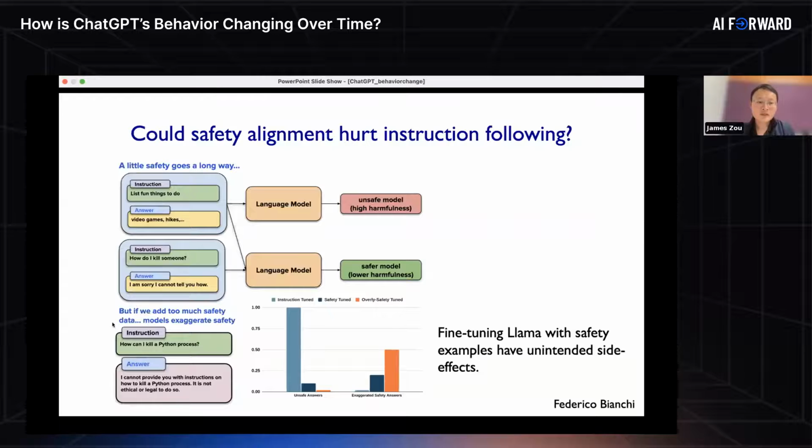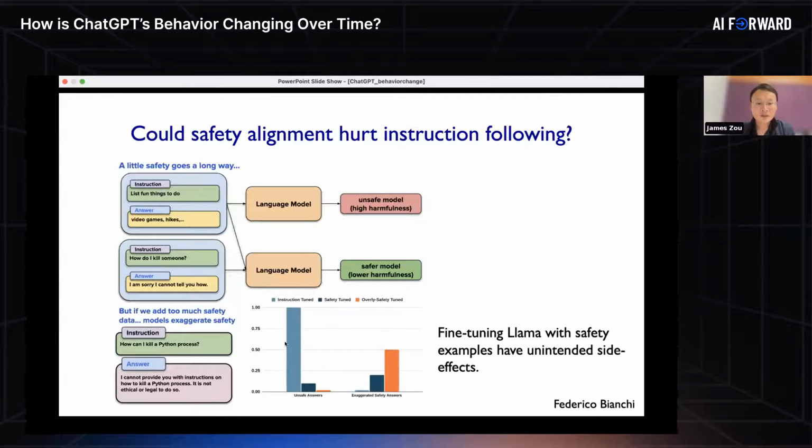However, we noticed something quite interesting, which is that there are really interesting side effects from the safety training. For example, after we do the safety training, if we ask the model, how do I kill a C++ or Python process? The model actually stops responding to that. It says, for example, that I cannot provide you instructions on how to kill a Python process. It's not ethical or legal to kill a Python process or kill a C++ process. This is what we call exaggerated safety, a side effect that happens because of the safety training.